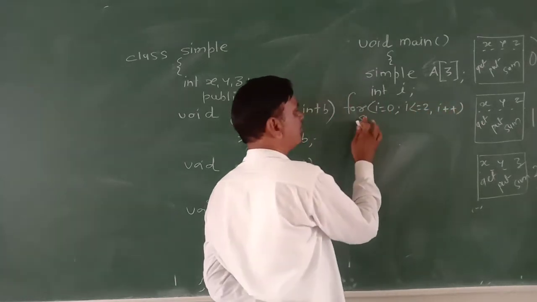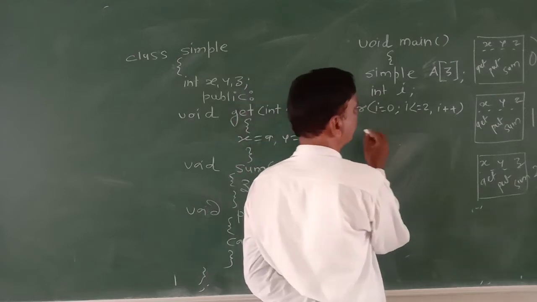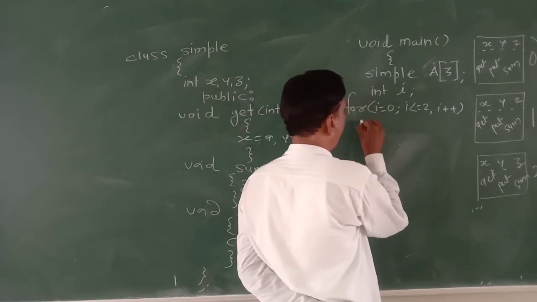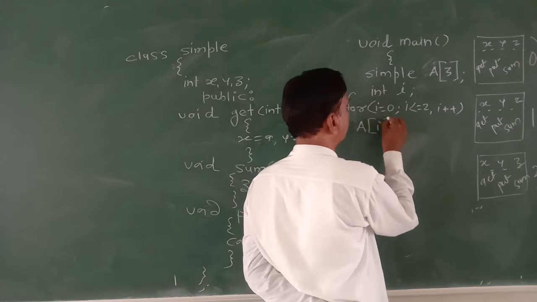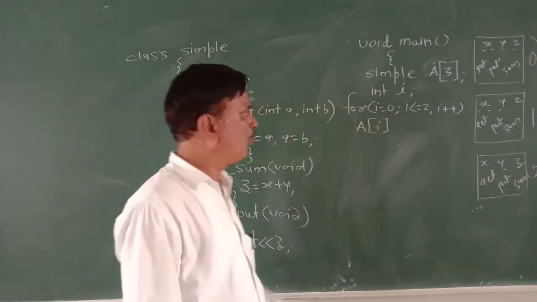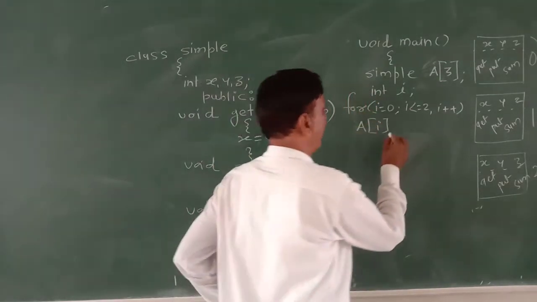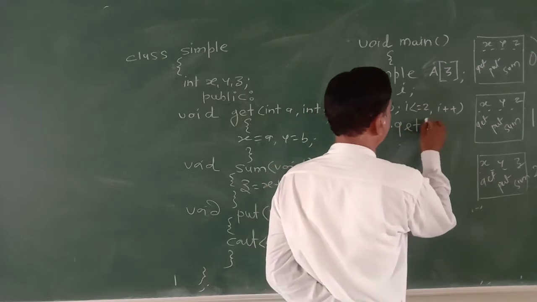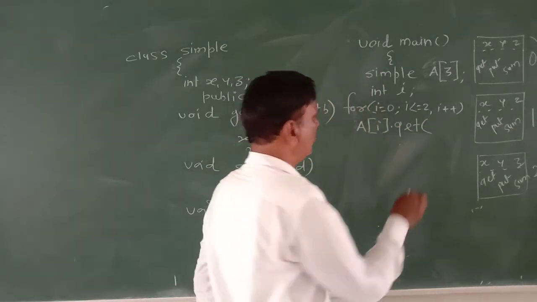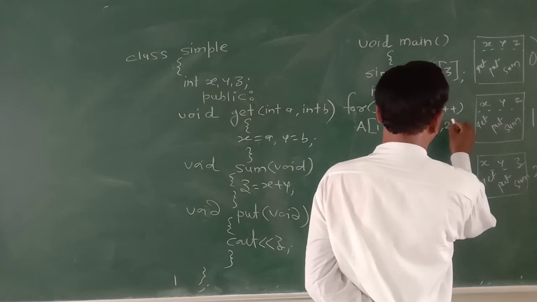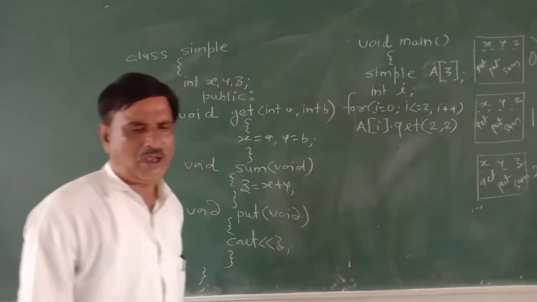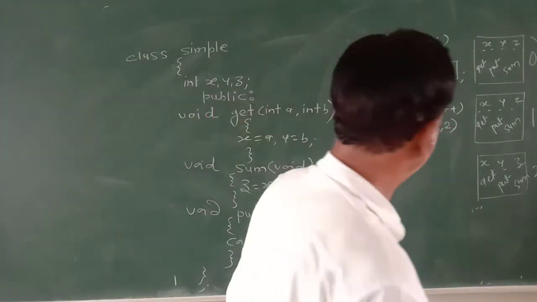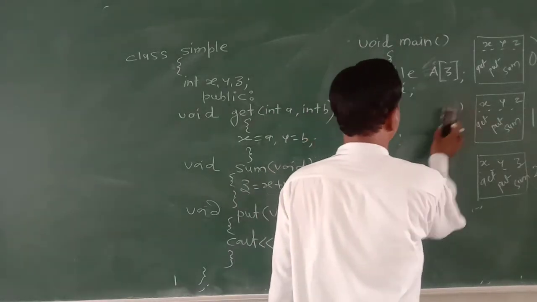And here I can say A of i dot get. Instead of that we can call it separately also, no problem.